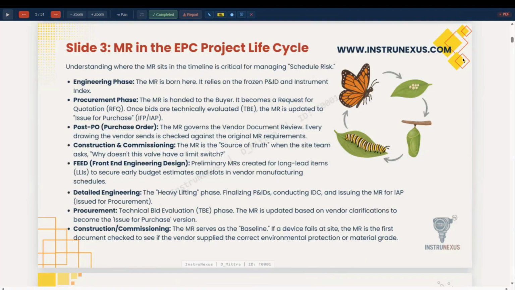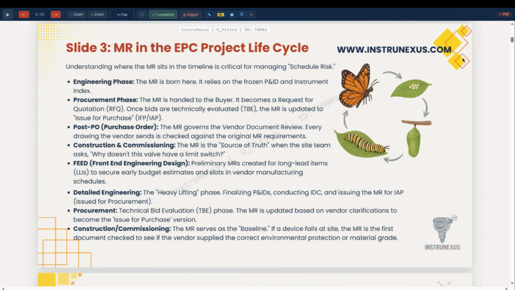Suppose a long lead item like analyzers and analyzer shelter, like DCS system or safety instrumented system or control valves, which have special items. They are long lead items. They are to be procured early. So that specification is to be prepared. The data sheet and the MRs are to be issued early.